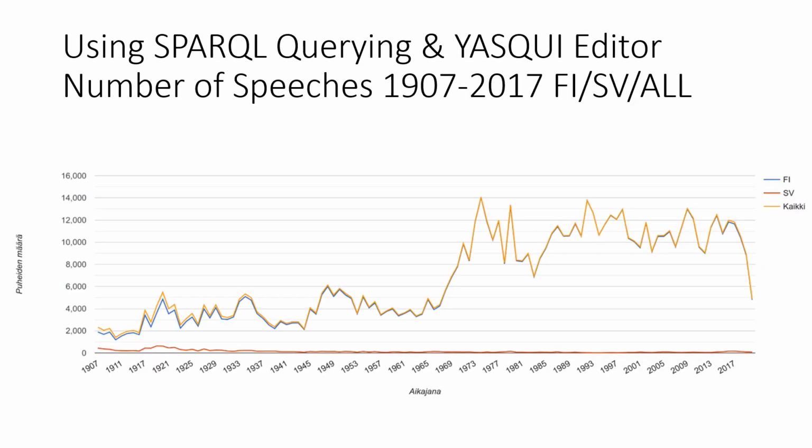In this image, the YASGUI editor has been used for querying the data and visualizing the number of speeches given in the Parliament of Finland. The red line indicates the number of speeches in Swedish, the blue line the number of speeches in Finnish, and the orange line the total number of speeches. One can see that the number of Swedish speeches has dropped down.